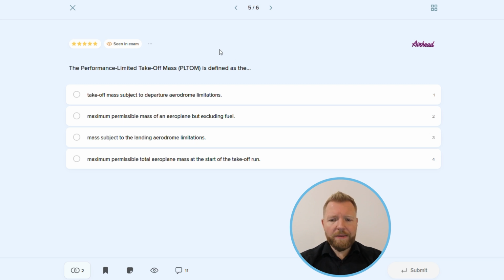So, as you see, all these factors limiting performance-limited takeoff mass are connected to the aerodrome itself, runway design, vicinity of the aerodrome, or conditions prevailing on that particular day.